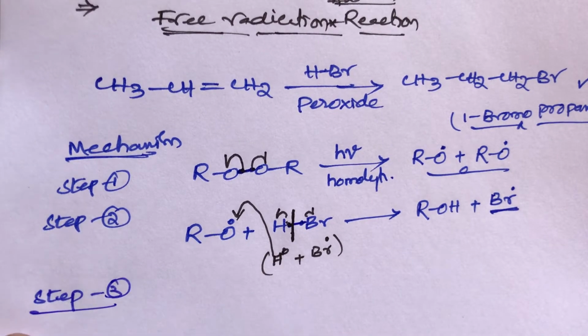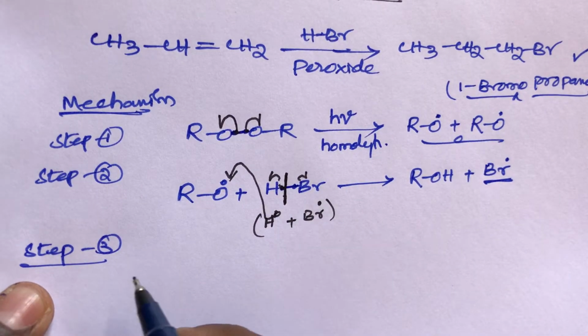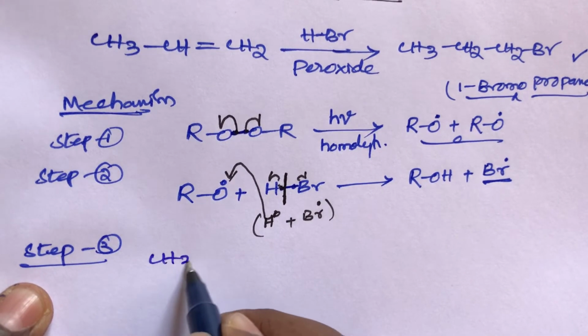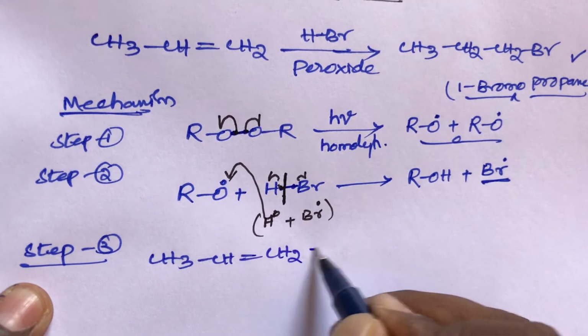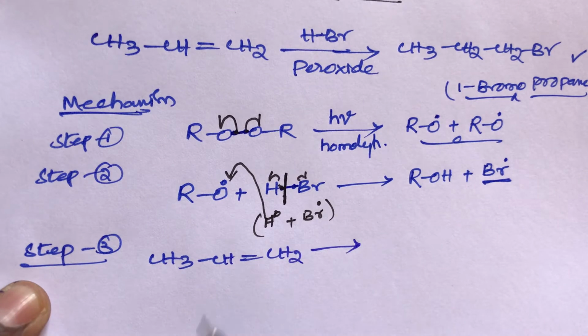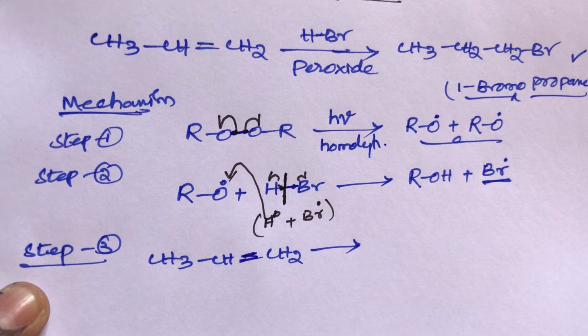In step 3, now take the propene. One propene: CH3, CH double bond CH2. In step 3 here also a double bond is there. This double bond means that it is a pi bond. This pi bond is always a weak bond.